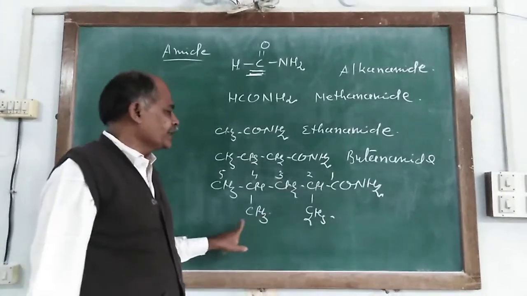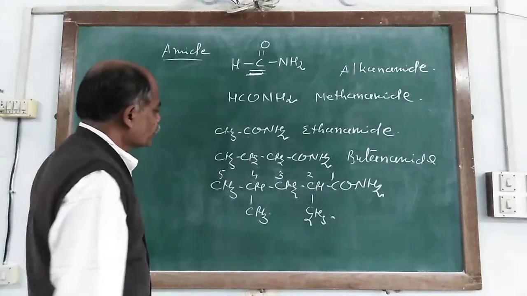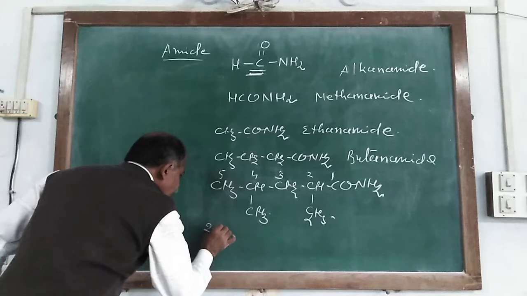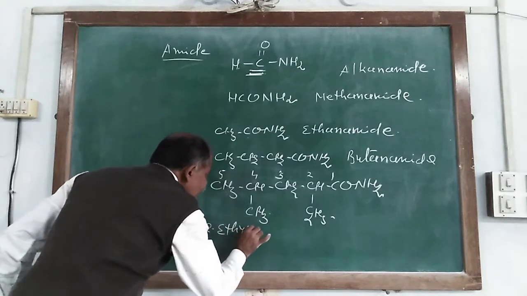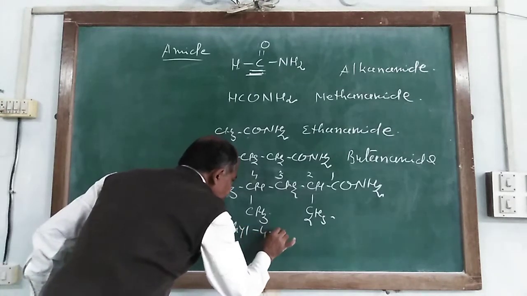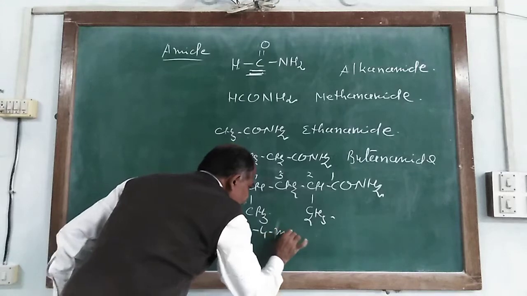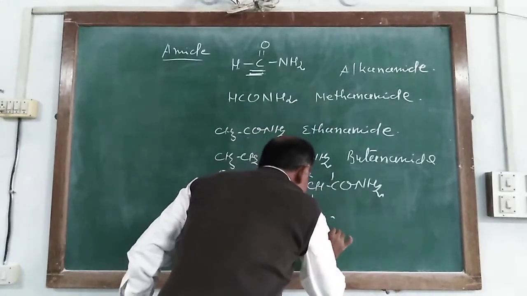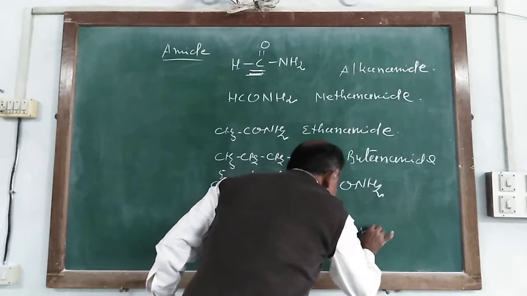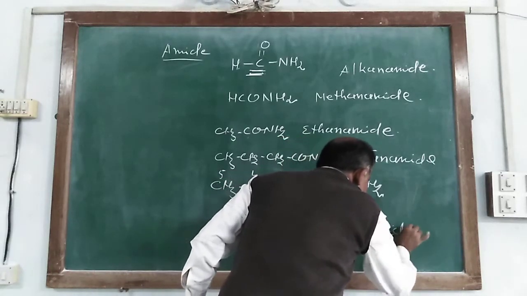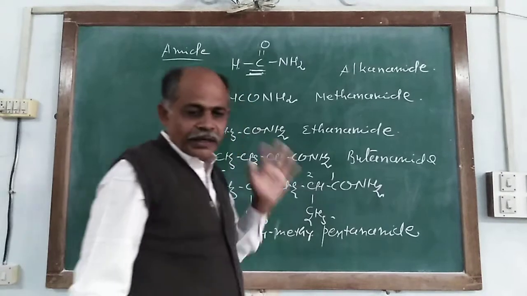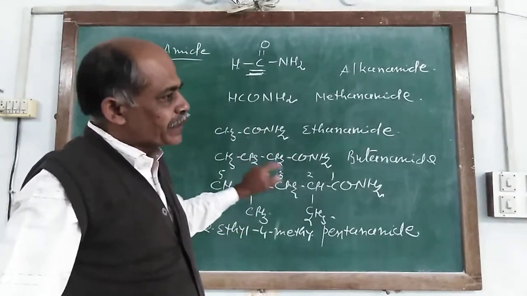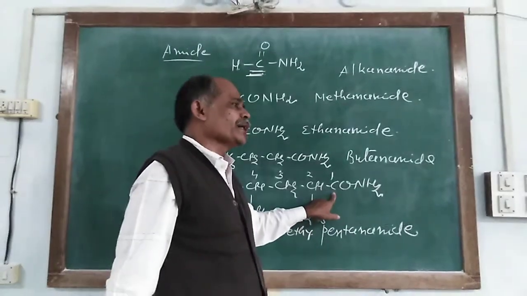One is ethyl and another is methyl. So the name is 2-ethyl-4-methylpentanamide, or pentan-1-amide. But here it is not necessary to indicate the number of the amide.